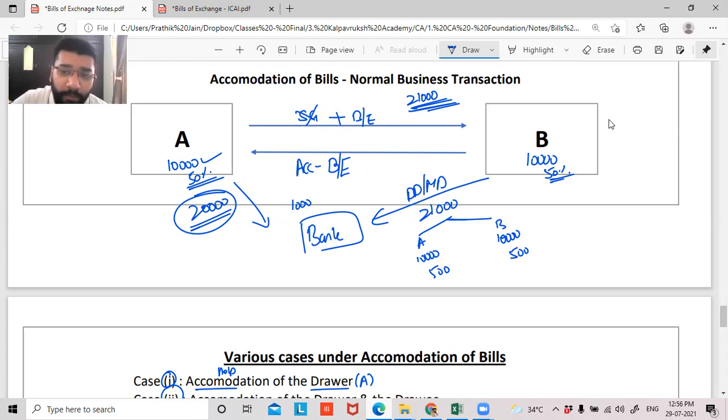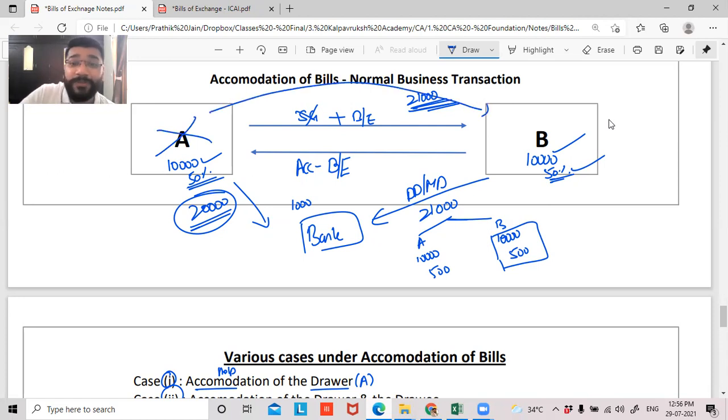So in this portion, guys, B will make the payment because he has enjoyed this 10,000 rupees. So the corresponding interest he'll pay, no problem. But on the maturity date, what if A is not giving this 10,500 rupees to B?